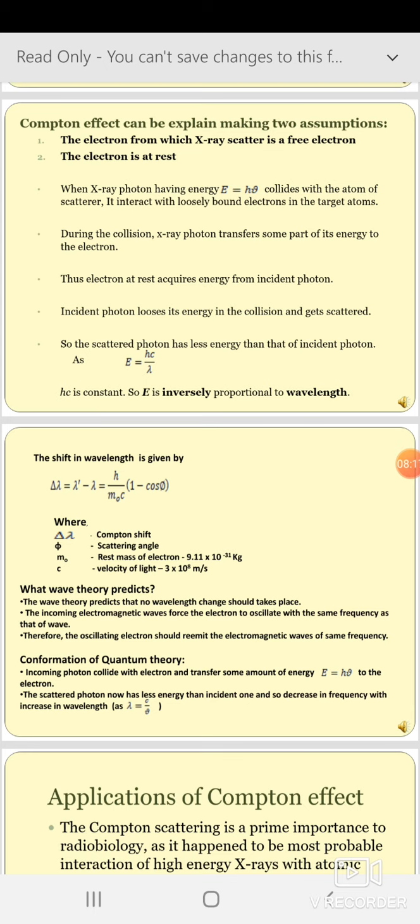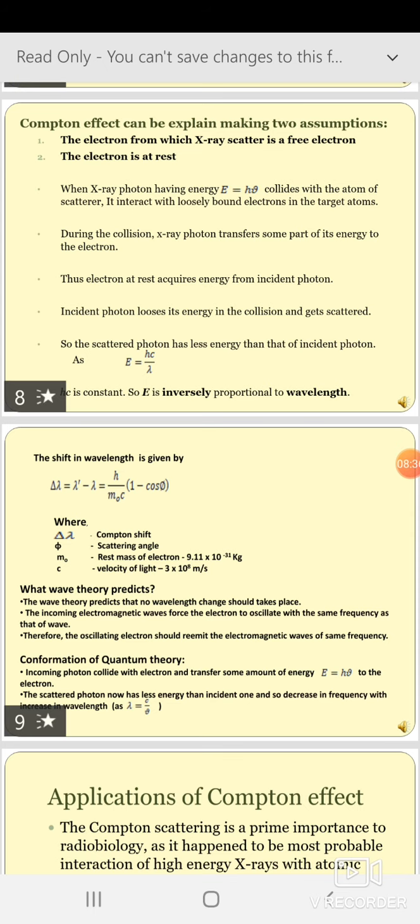During the collision, the X-ray photon transfers some part of its energy to the electron. Thus, the electron at rest acquires energy from the incident photon. The incident photon loses its energy in the collision and gets scattered, so the scattered photon has less energy than the incident photon.